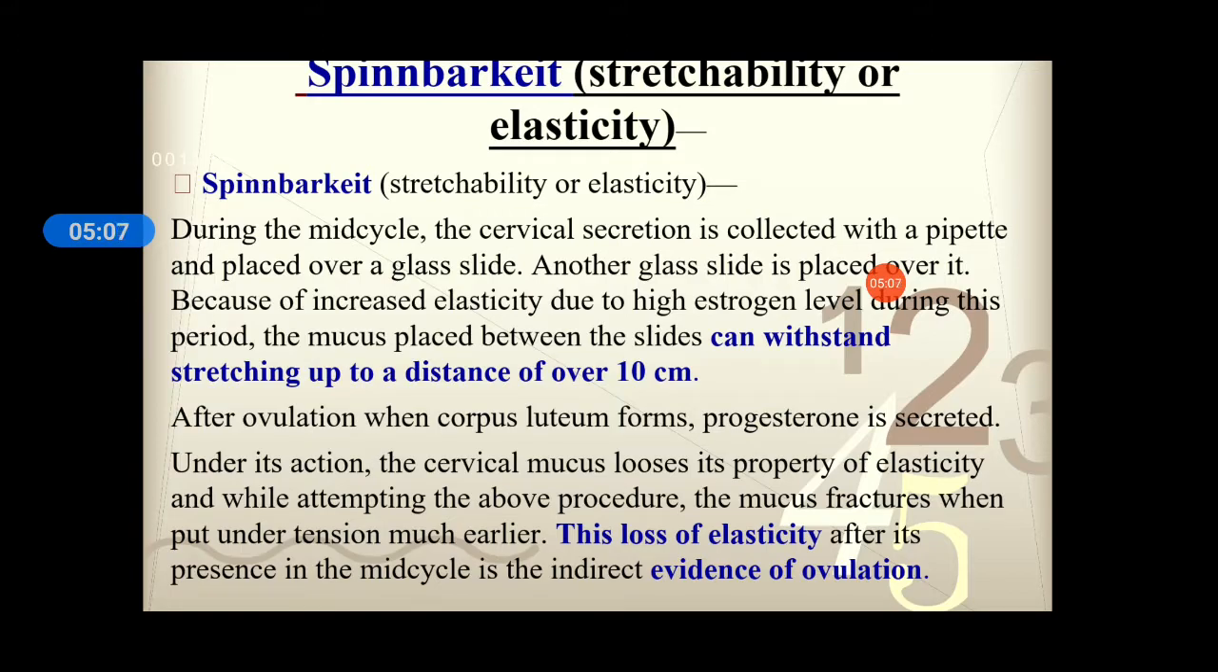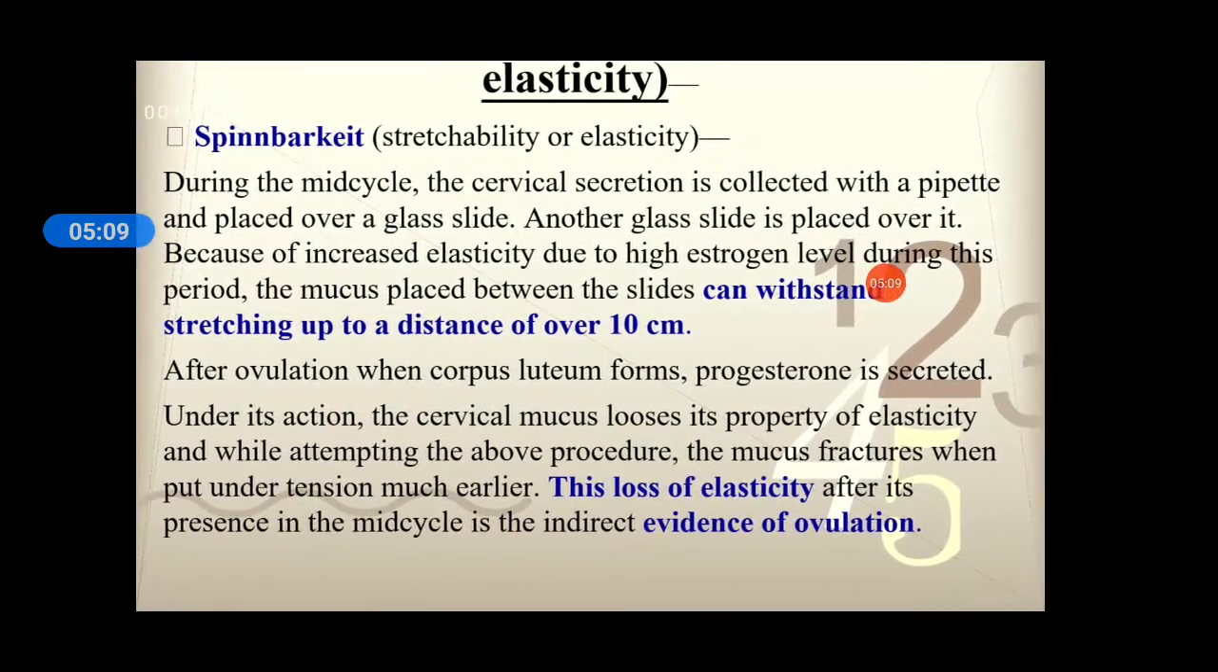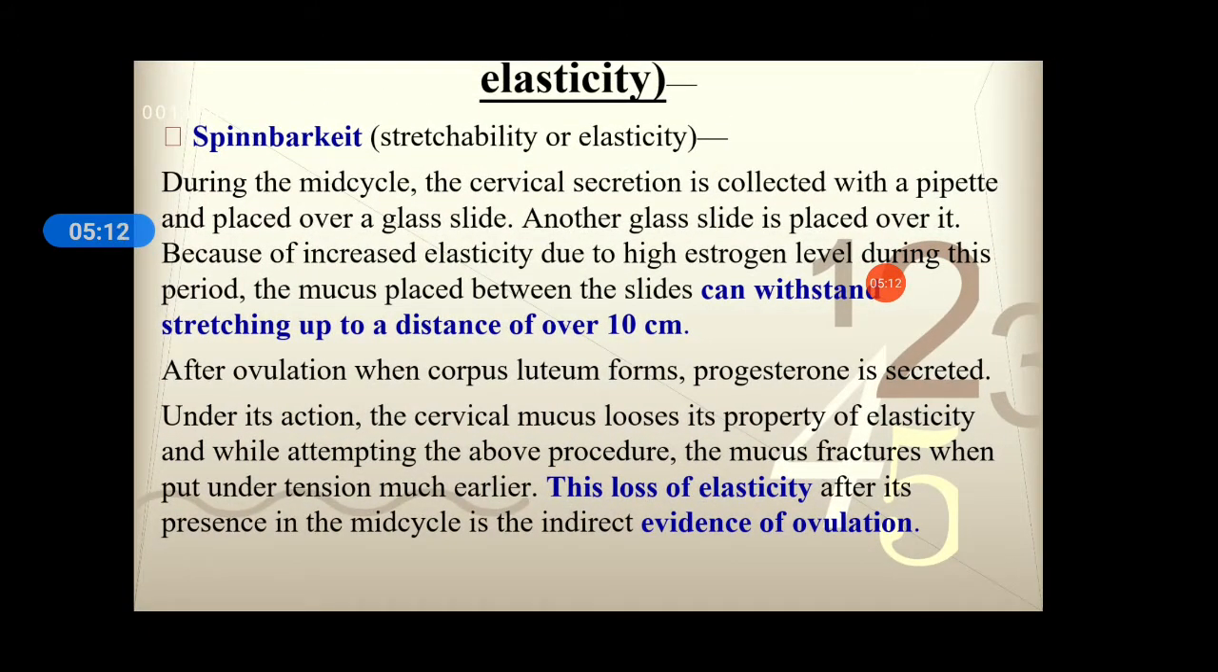After ovulation, when the corpus luteum forms, progesterone is secreted. Under its action, the cervical mucus loses its property of elasticity, and while attempting the above procedure, the mucus fractures much earlier when put under tension. This loss of elasticity after its presence in the mid-cycle is indirect evidence of ovulation. So if the elasticity which was present before is absent later, it means ovulation has occurred.